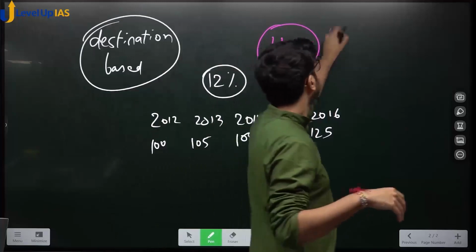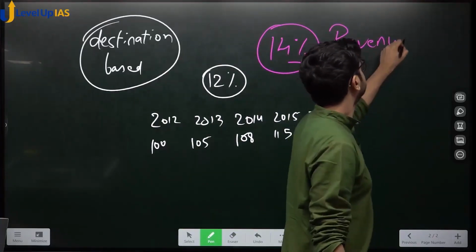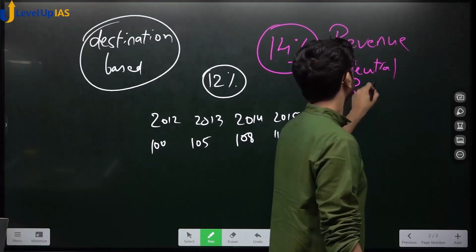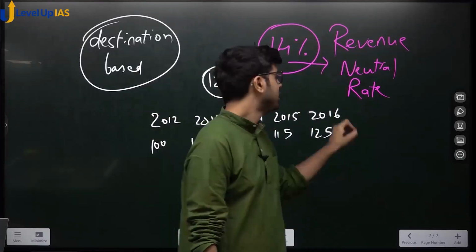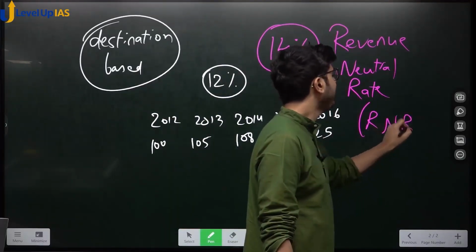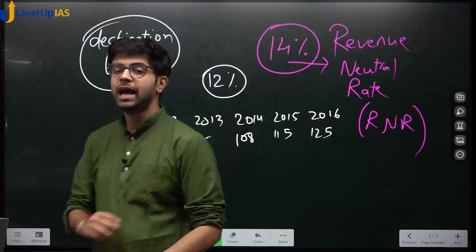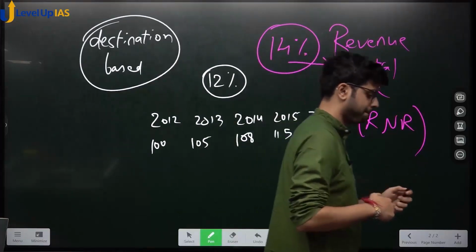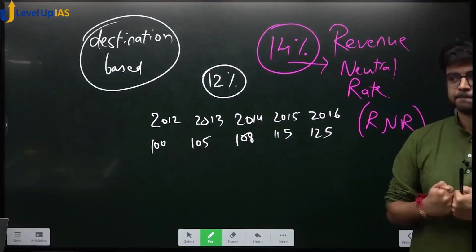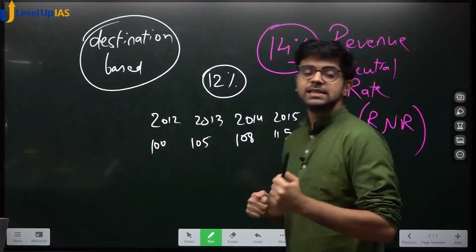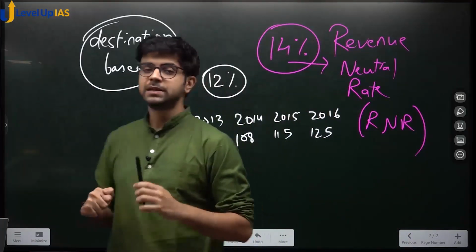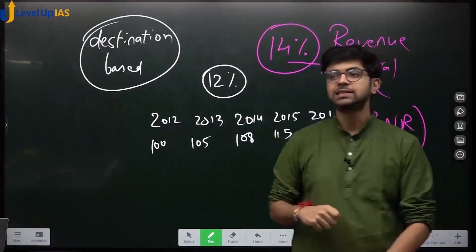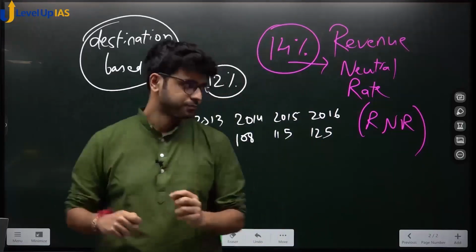This 14% is called, very important, revenue neutral rate. It is known as RNR. Very important. RNR, revenue neutral rate. 14% is the revenue neutral rate. What is 14%? 14% is the amount of compensation which will be given to states so that they do not lose on their tax revenue when they shift to the new tax regime.